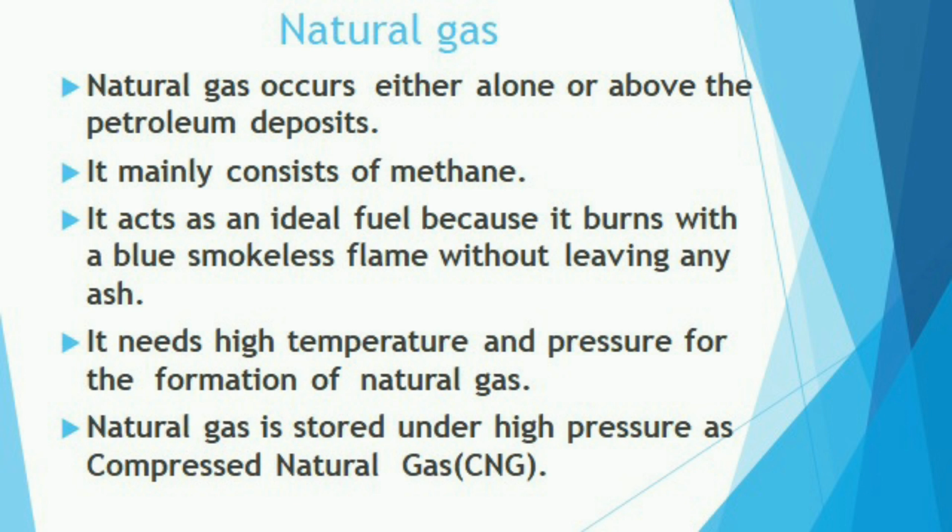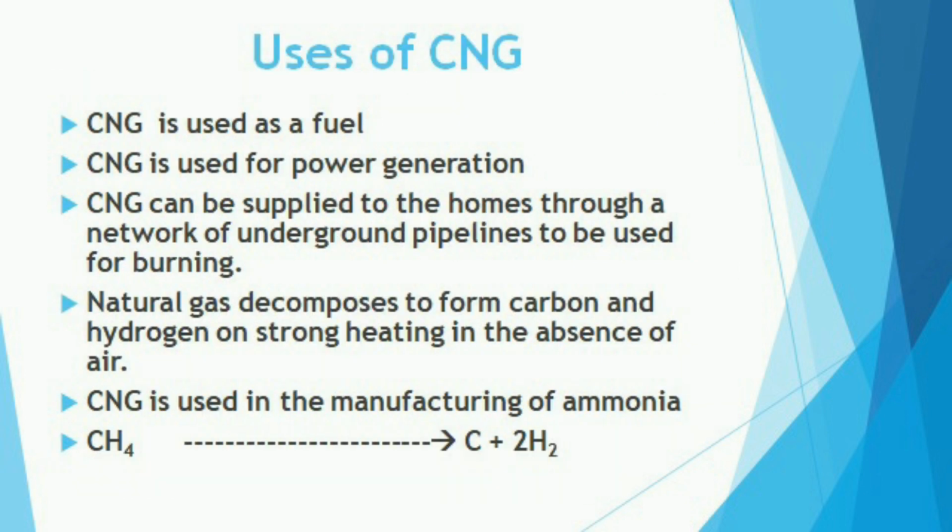Uses of natural gas. Natural gas is stored under high pressure as compressed natural gas (CNG). CNG is used as a fuel in motor cars, buses, and trucks because it is less polluting. It is a clean fuel because it produces only carbon dioxide and water and no ash on burning.